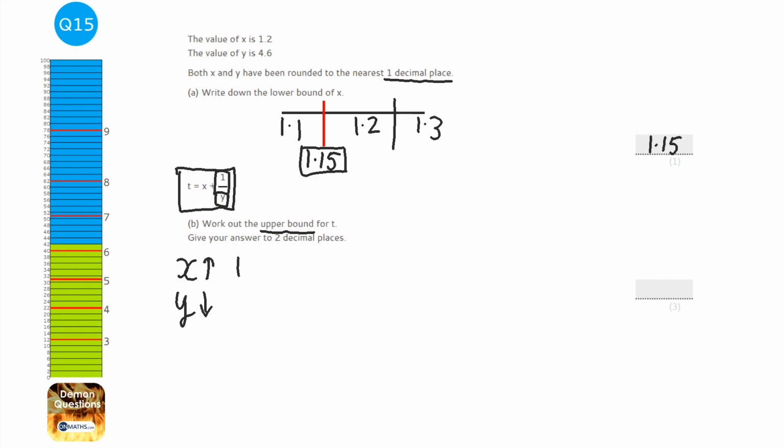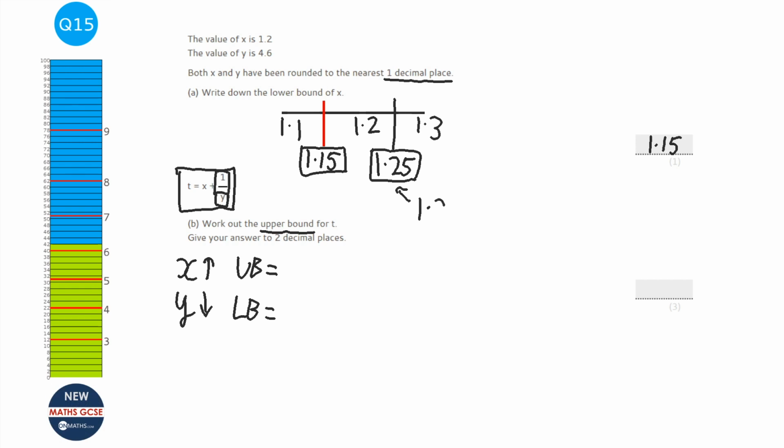So we need to find the upper bound for x and the lower bound for y. Using the diagram I drew earlier, 1.25 is the upper bound. Now you might say, hang on, technically 1.25 would round to 1.3. The actual answer should be 1.249 recurring, but there are two reasons I've not written that. The first is that it's a pain to work with, typing that into the calculator would be a pain. The second is that actually 1.249 recurring is the same as 1.25. They are exactly the same number.